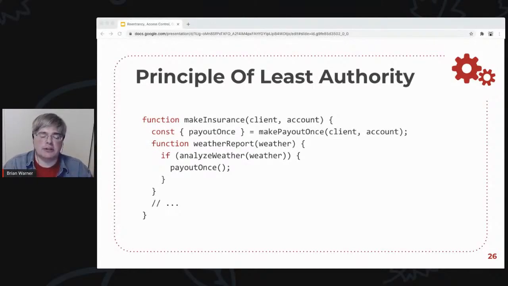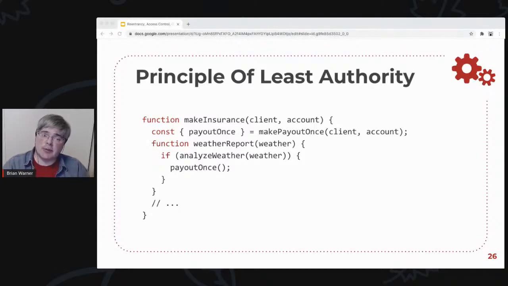The make payout once is such a common pattern that it'll live in a well-audited library, so you're probably not even going to write that. The analyze weather thing is specialized code for your particular application, and that's where the bulk of the logic is, but it has minimal authority. The worst it can do is lie about or be incorrect about the claim payout.